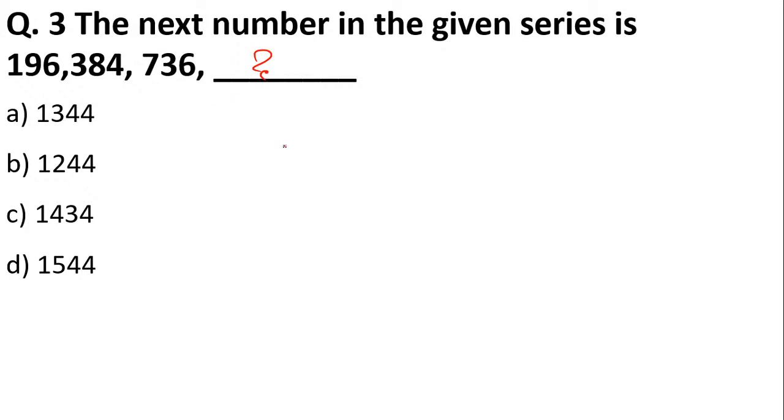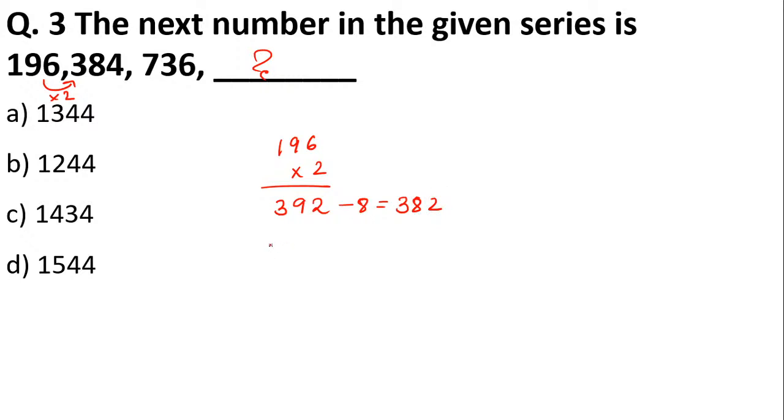Okay, so students, 196 into 2 is how much? 392. When we multiply this number by 2, it is 392. But here 384 is written. So you have to subtract 8, then you get 384.